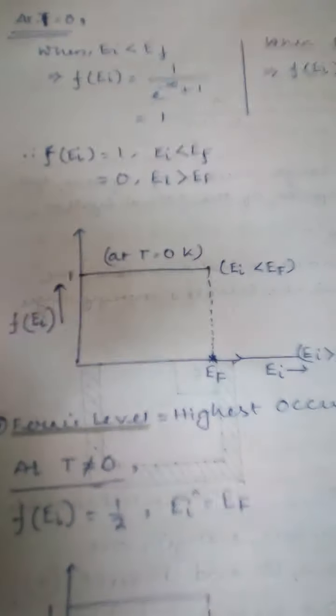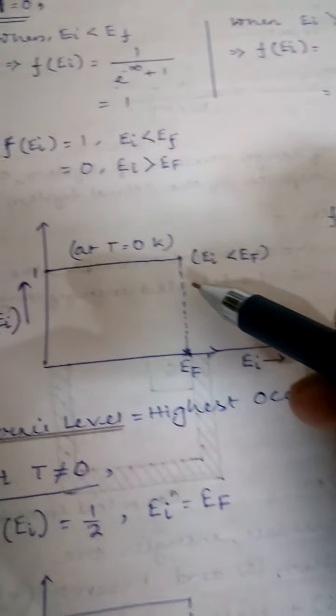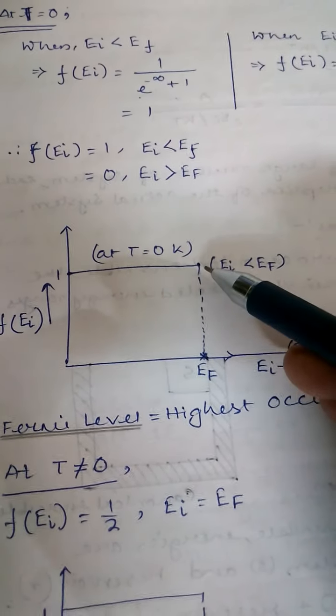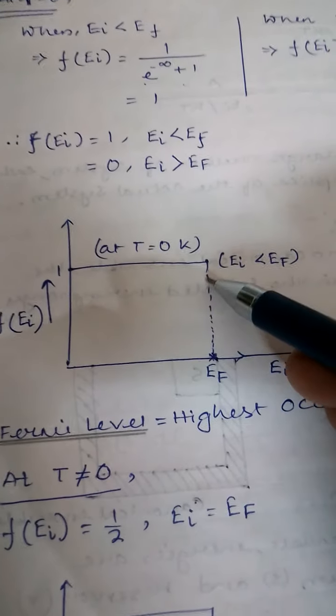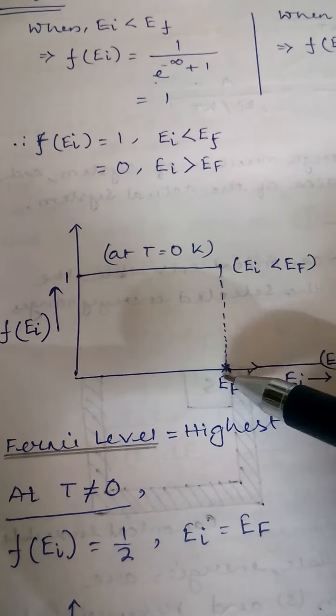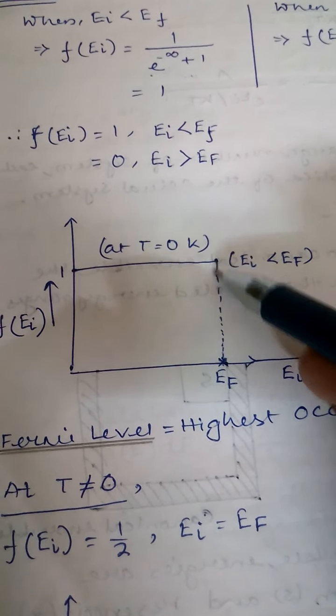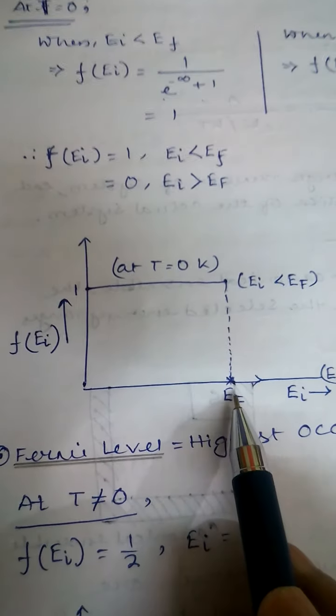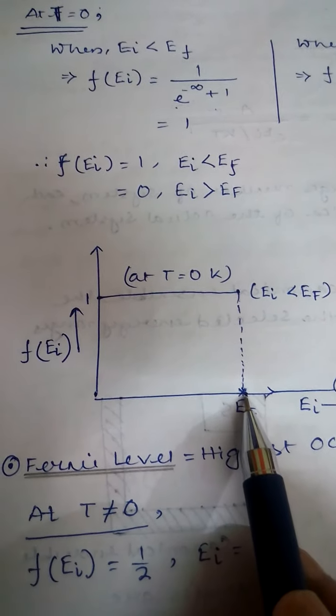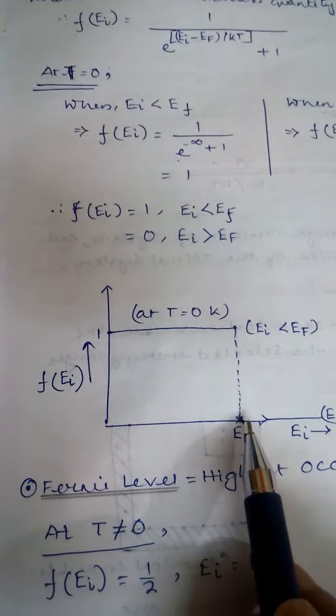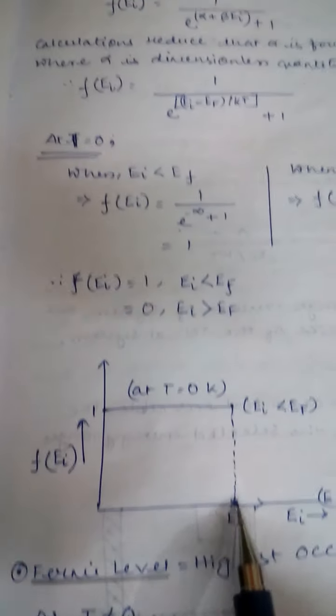And another important point to mention over here is that I have drawn a dotted vertical line instead of a solid line. Why have I drawn a dotted line? Consider EI equals EF.